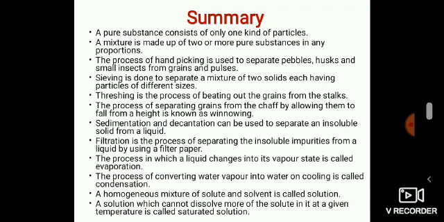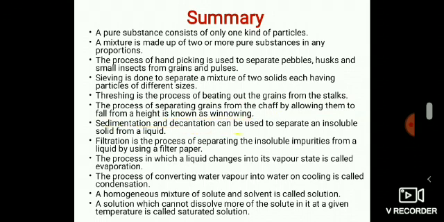Let me summarize the lesson. A pure substance consists of only one kind of particles. A mixture is made up of two or more pure substances in any proportions. The process of handpicking is used to separate pebbles, husks and small insects from grains and pulses. Sieving is done to separate a mixture of two solids, each having particles of different sizes. Threshing is the process of beating out the grains from the stalks. The process of separating grains from the chaff by allowing them to fall from a height is known as winnowing.